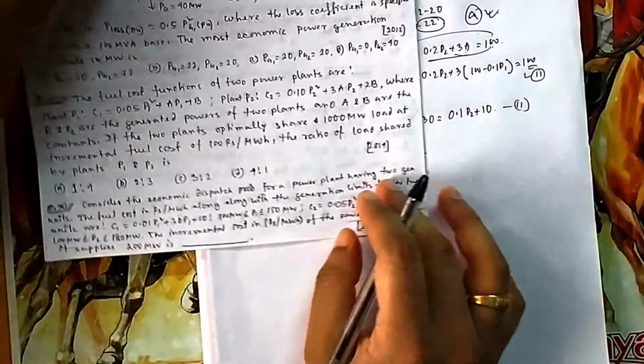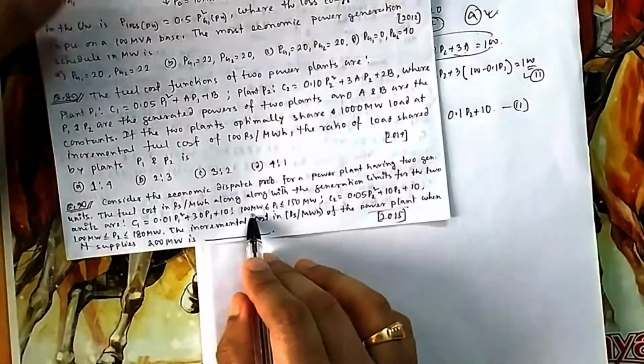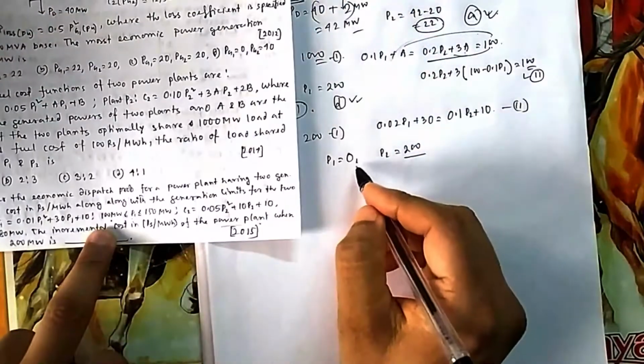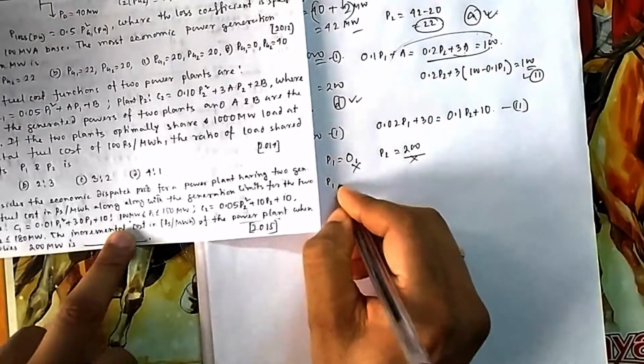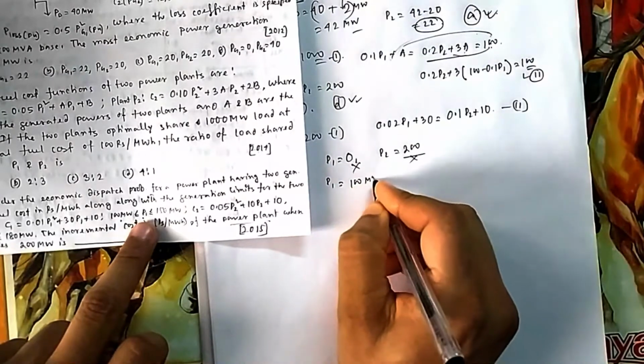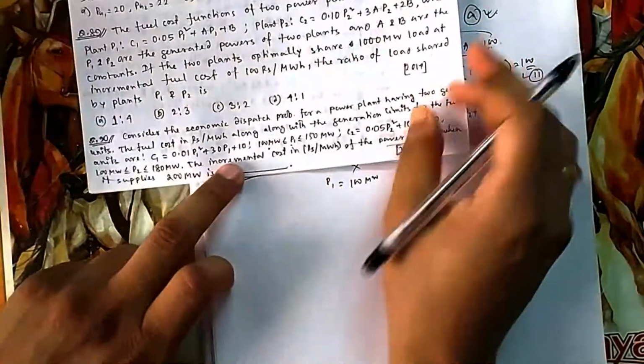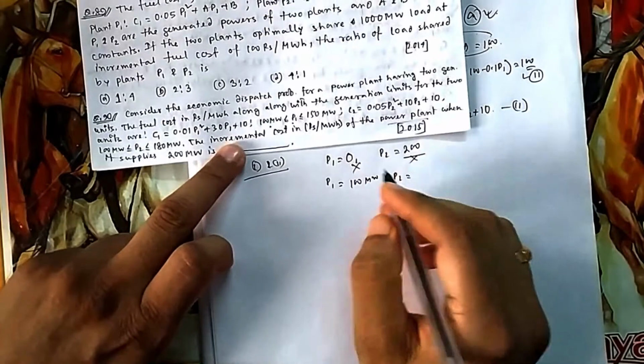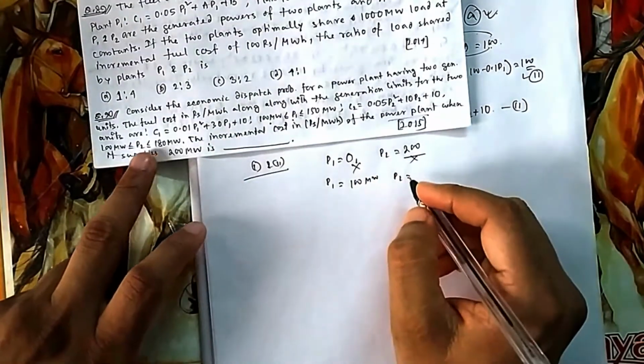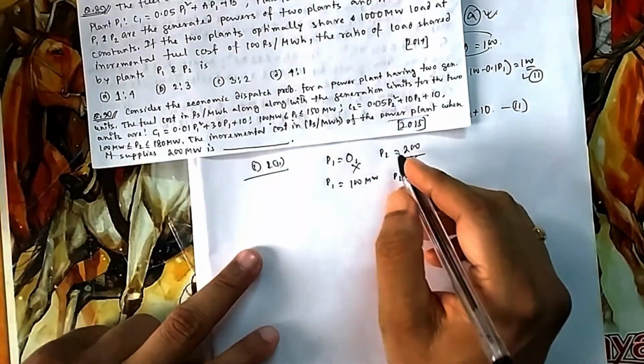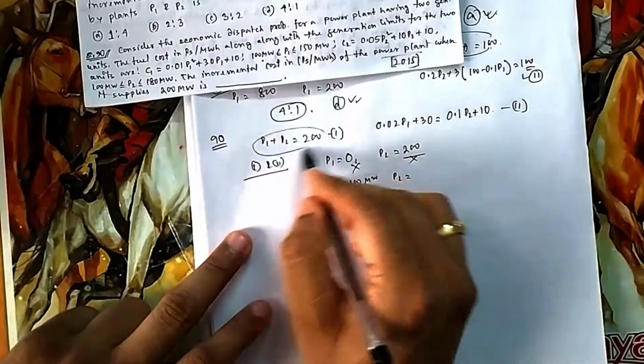But it is not possible because you see, P1 minimum is 100. So you cannot give 0 here. So this you have to discard. So for P1 you give the minimum, that means 100. It will be stopped at the minimum limit. And then the rest will be supplied from P2. The rest is 100, that will be supplied from P2, because the total load is 200. So this one has to be satisfied.